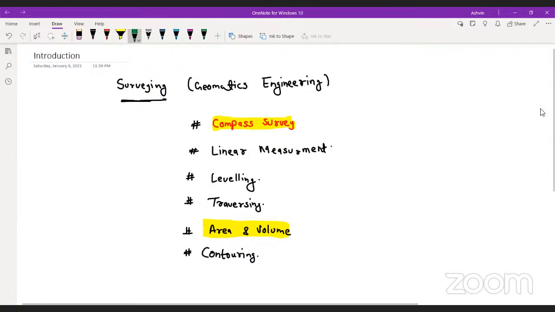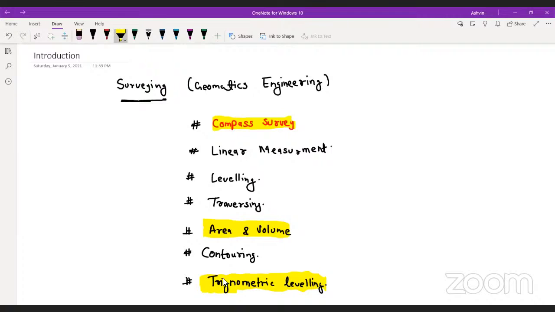The remaining topic is trigonometric leveling. All those students who have already studied surveying know that trigonometric leveling is nothing new. We have already learned this in our school days in the trigonometry chapter.